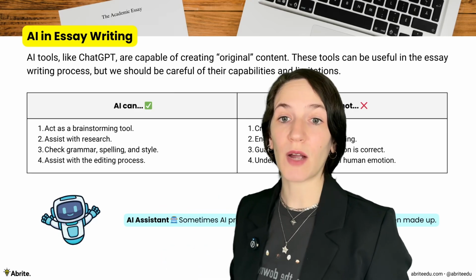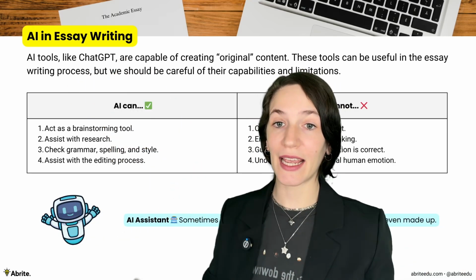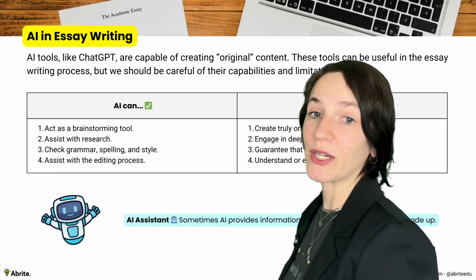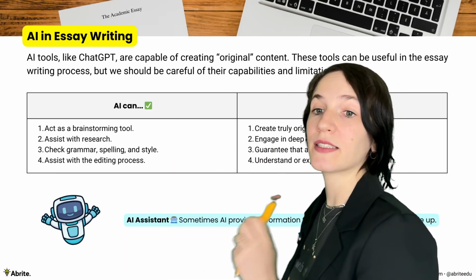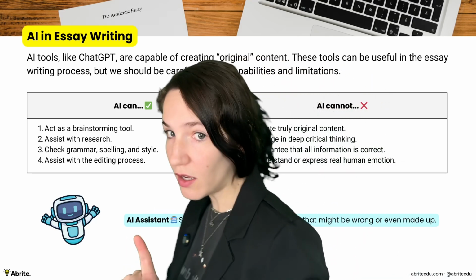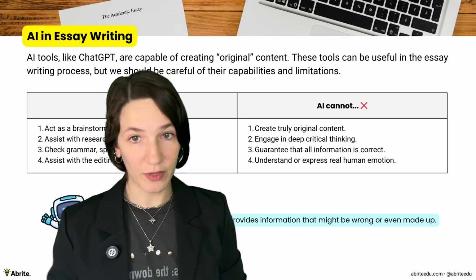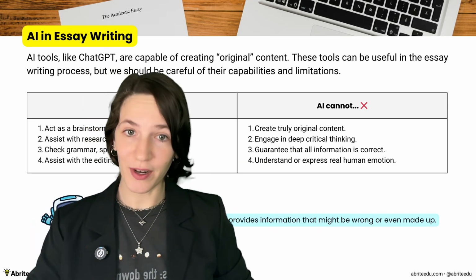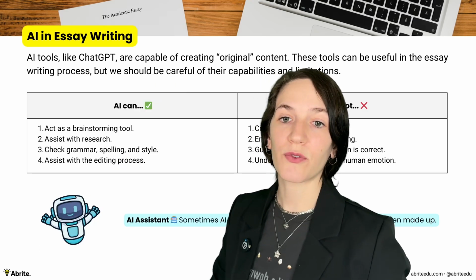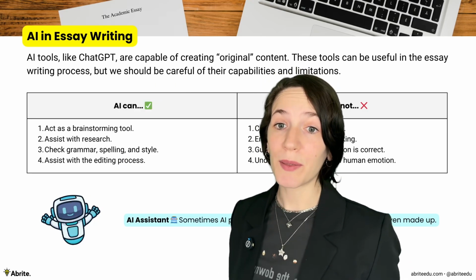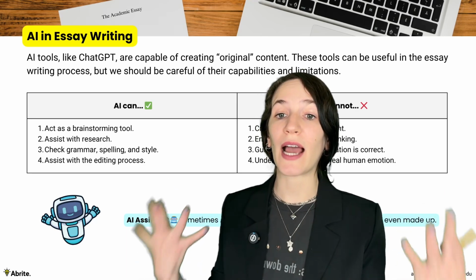Now that we've seen the rise of the use of AI in essay writing, let's talk about what AI can and can't do. AI can act as a brainstorming tool, assist you with research, check grammar, spelling, and style, and assist with the editing process. But it cannot create truly original content, engage in deep critical thinking, guarantee that all the information is correct, and understand or express real human emotion. Sometimes the information that AI provides can even be made up. So yes, we can use AI in essay writing, but we have to be careful about how we use it.